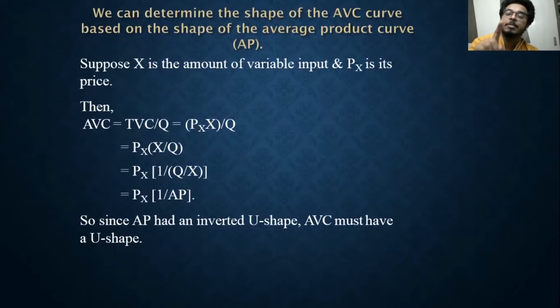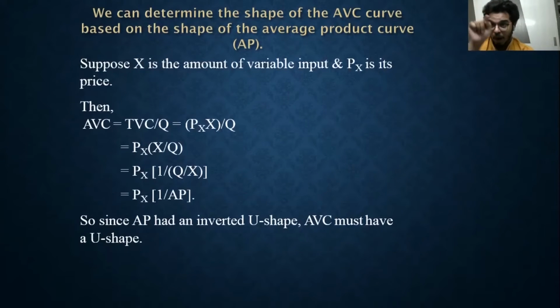So of that variable input x, my average variable cost will be the price of this particular variable input multiplied by the inverse, 1 by average productivity. Since average productivity first increases and then decreases, it shows an inverted U shape like this.